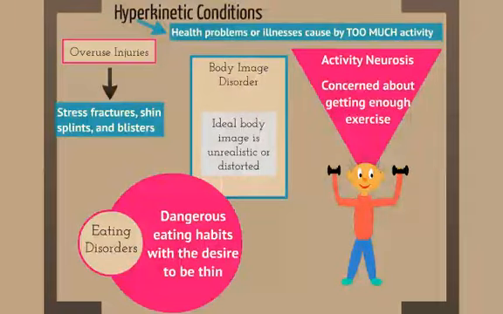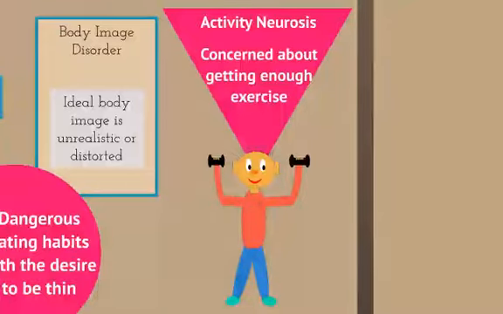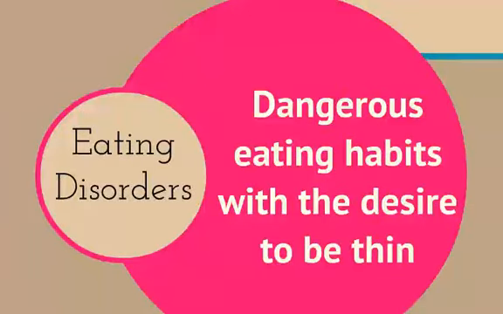Just as we have hypokinetic conditions, which are caused by not enough activity, we also have hyperkinetic conditions, which are health problems caused by doing too much physical activity. Examples of hyperkinetic conditions include overuse injuries like stress fractures, shin splints, and blisters. Activity neurosis, where people are overly concerned about getting enough exercise. Body image disorder, where your ideal body image is unrealistic and distorted. And eating disorders, where dangerous eating habits occur with a desire to be abnormally thin.